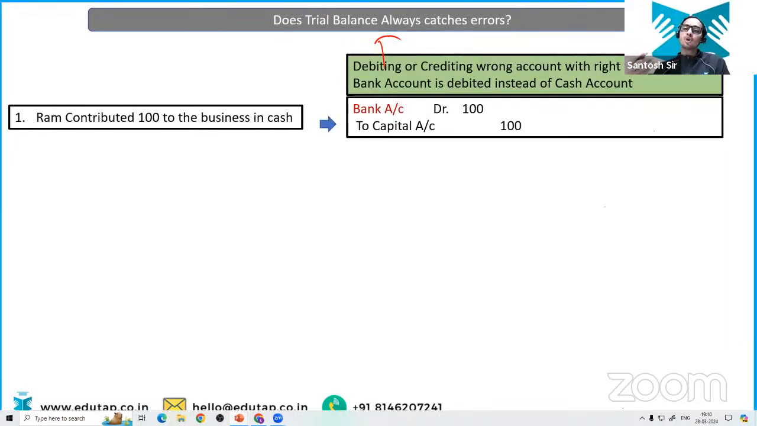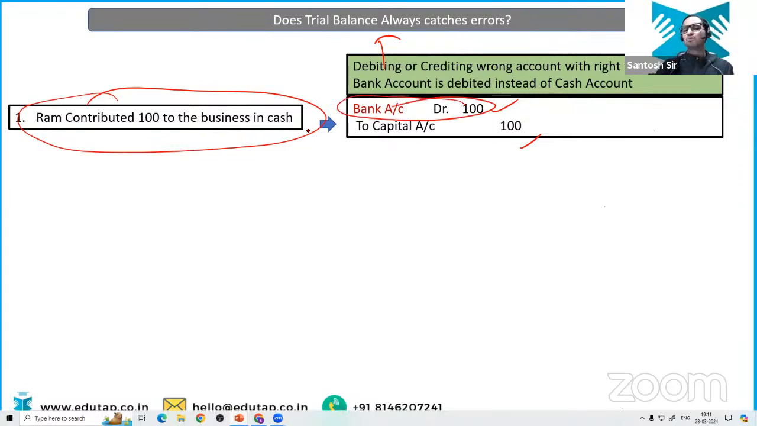Okay, so the next question you might be having is that, does trial balance always catch errors? No, it doesn't always catch errors. Let me give you some scenarios. Suppose Ram contributed rupees 100 in cash to the business. So the correct entry should have been cash account debit to capital account, isn't it? But what the accountant has done, he has passed an entry of bank account debit to capital account. Now, instead of debiting the cash account, he has debited the bank account.